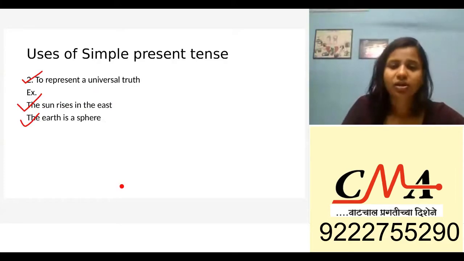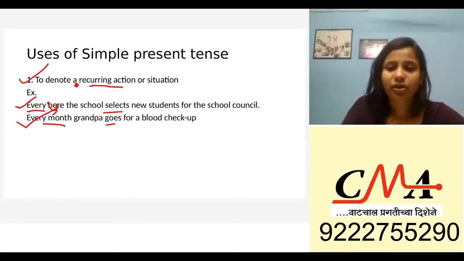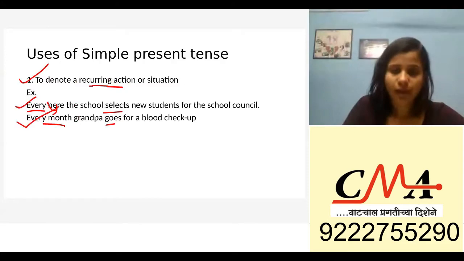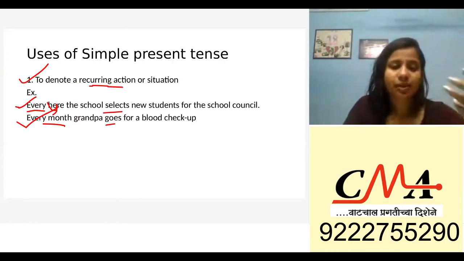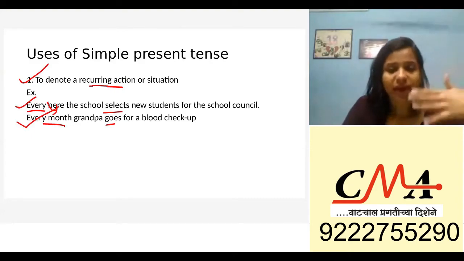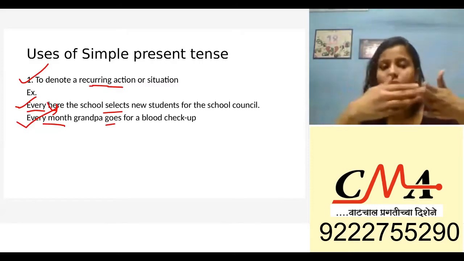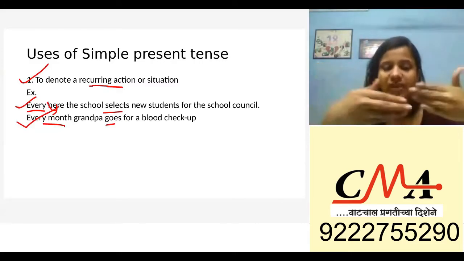So we saw three instances. The first one was when we have to denote a recurring action, something that happens repetitively. Even a habit is a recurring action, right? So I have classified into a lot of things, but they are very similar.